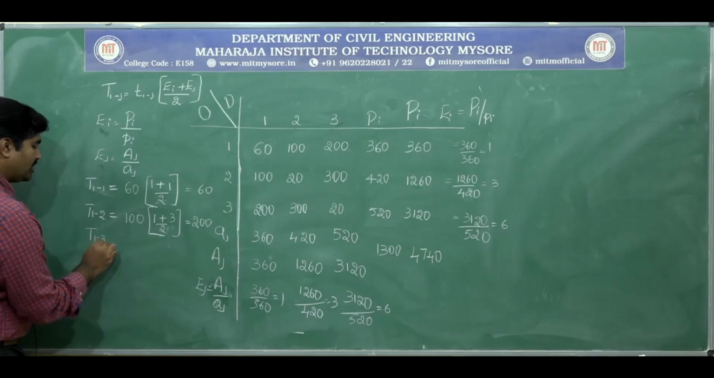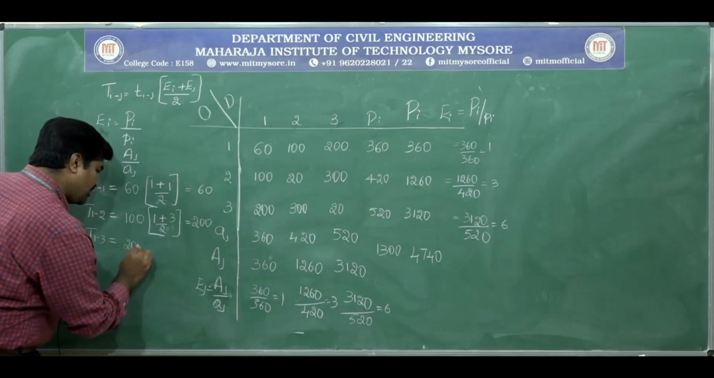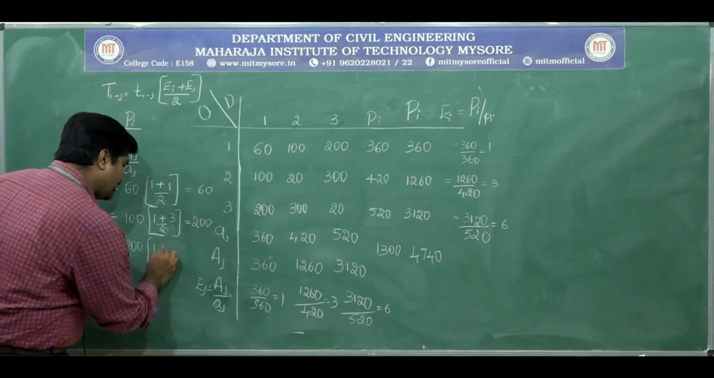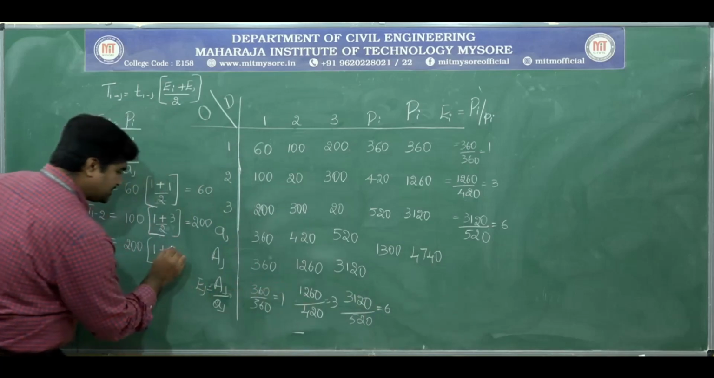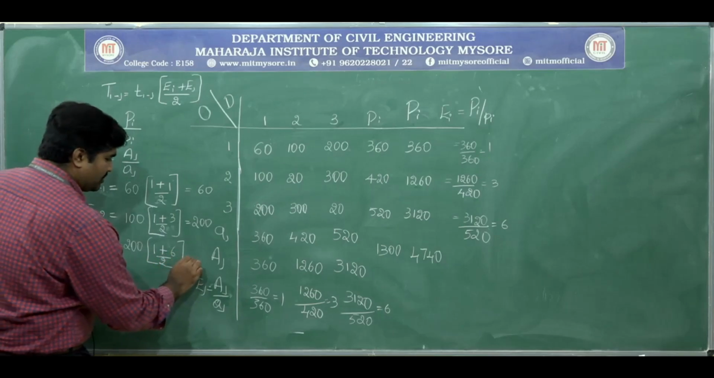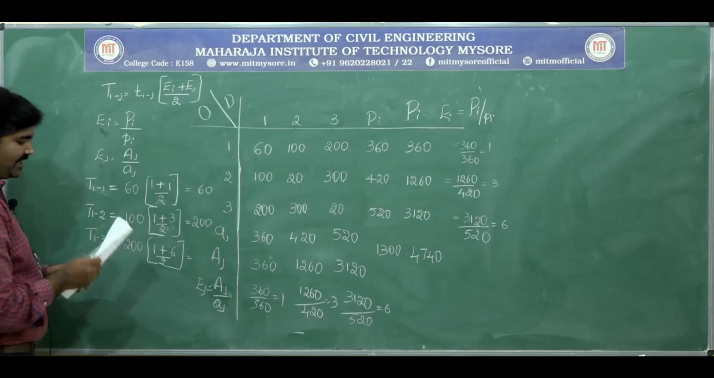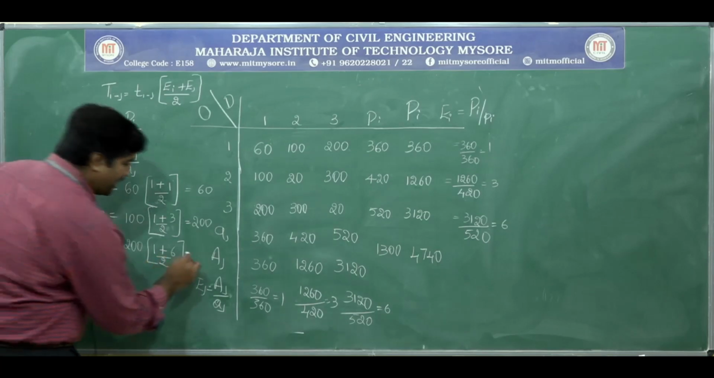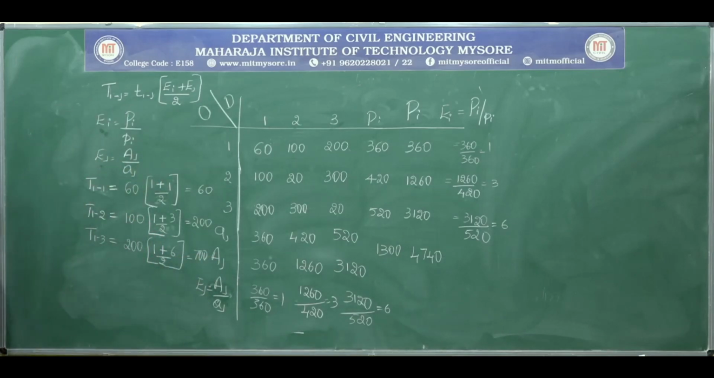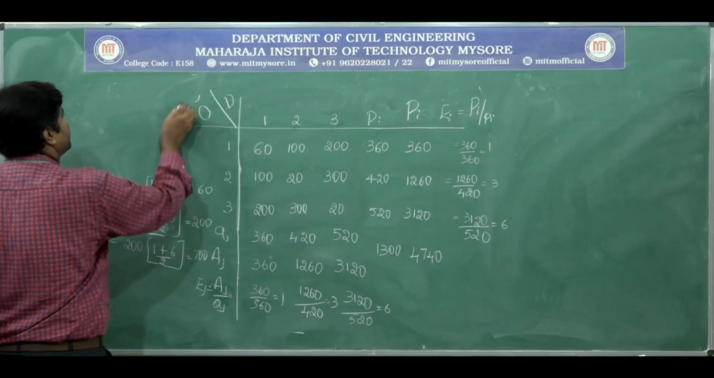Next, trips between 1 to 3 is 200. Origin growth factor is 1, destination growth factor is 6. 1 plus 6 divided by 2 is 3.5, so we will get around 700. Similarly, you determine for the other zones. I am going to write it here.